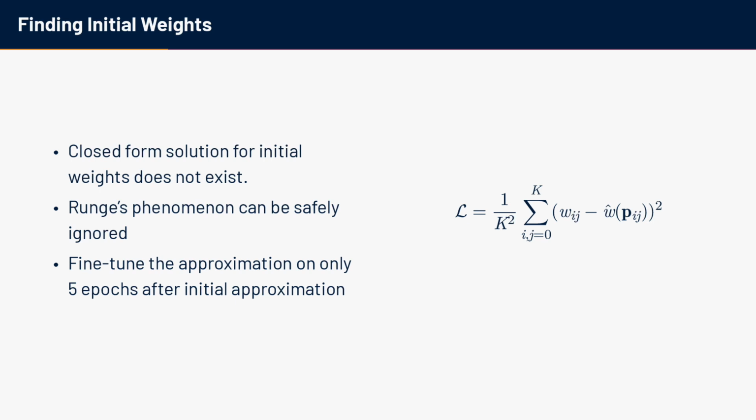Instead, we use simple iterative gradient descent, minimizing the L2 error between the original filter and the approximation. Normally, in numerical approximation with Chebyshev series, care has to be taken to avoid Runge's phenomenon, where approximation error at the ends of the interval increases with the number of coefficients. However, because we only ever evaluate the approximation at the sample locations, we can safely ignore this potential issue. After finding the initial weights, we then fine-tune our approximations for 5 epochs on the relevant dataset.